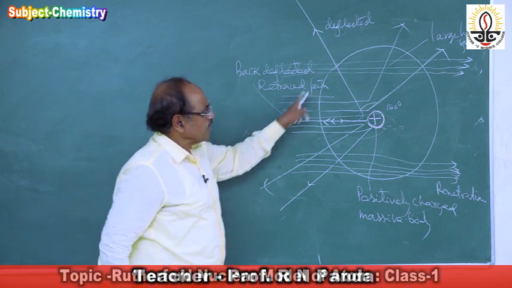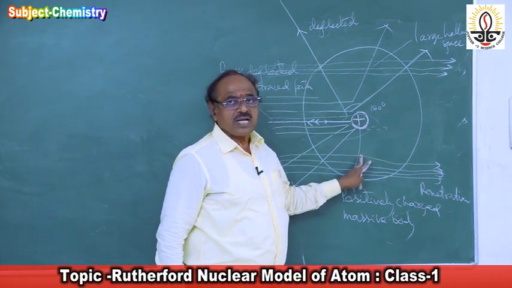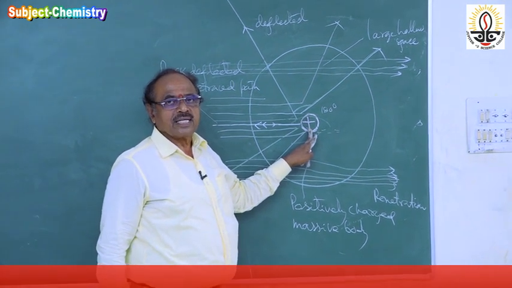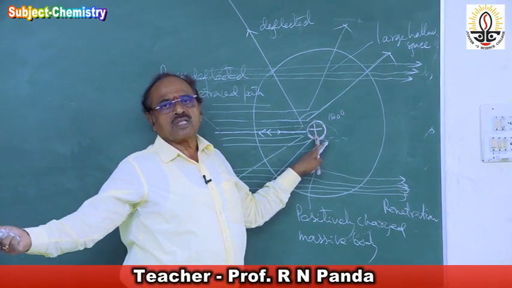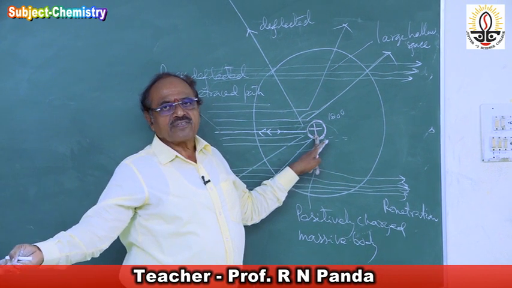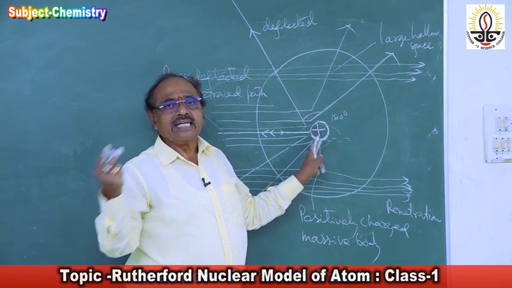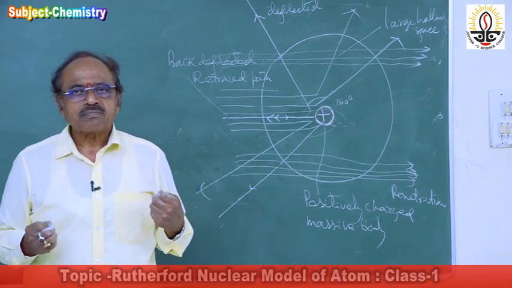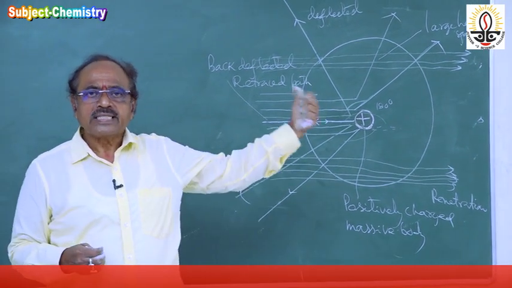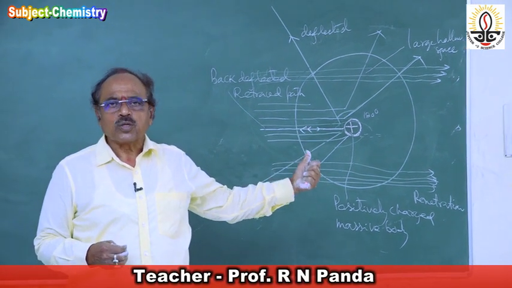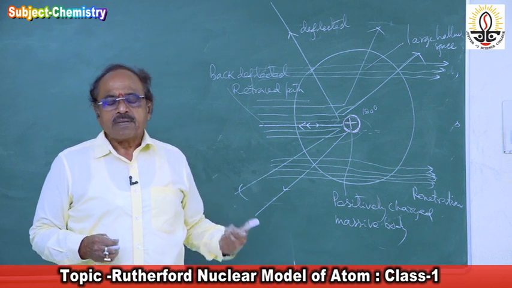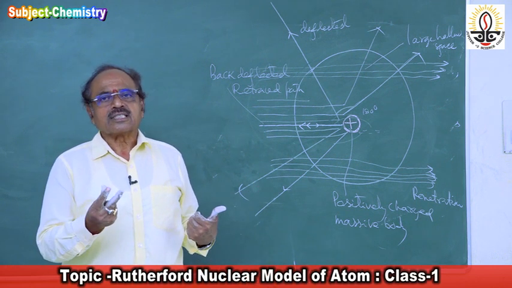So all these three observations are because of what? Because of this positively charged massive body. So he, from the language of English, got a name for this positively charged massive body, called nucleus. Nucleus, because all these observations are originating because of this positively charged massive body.